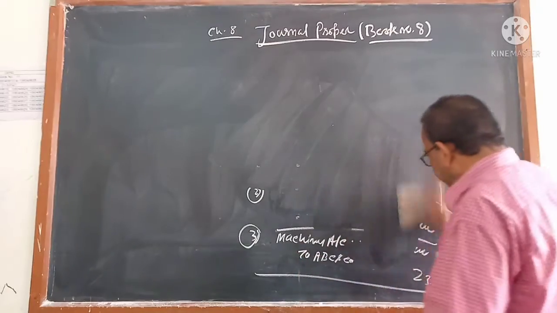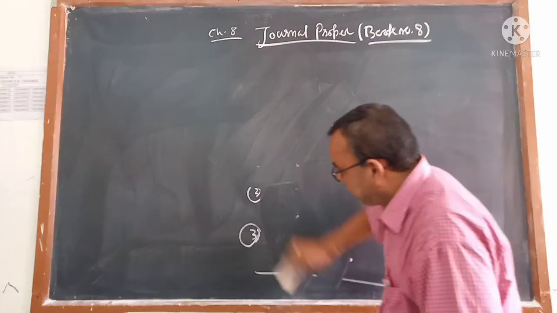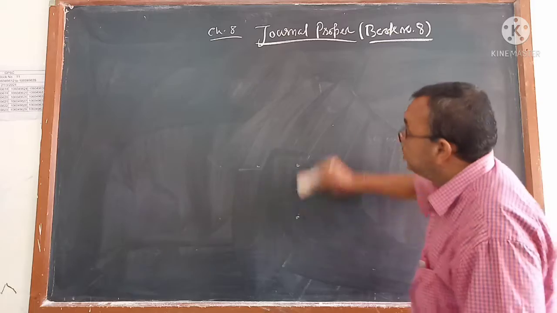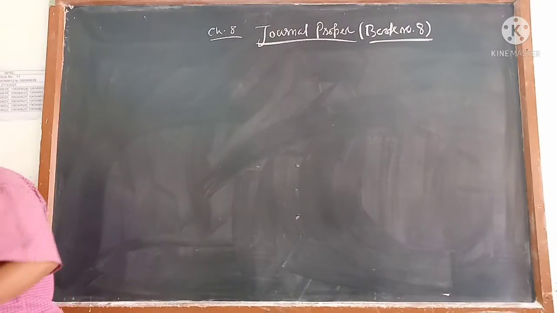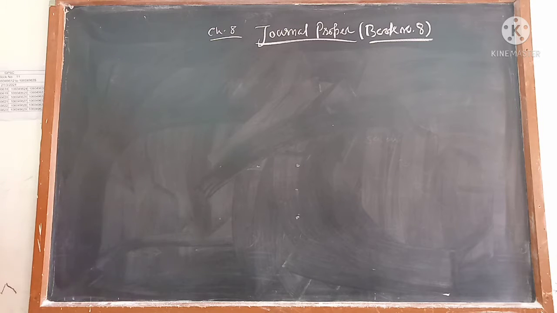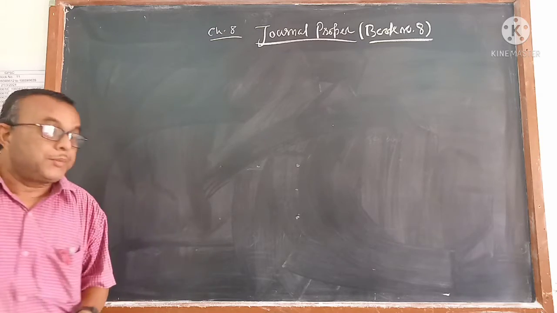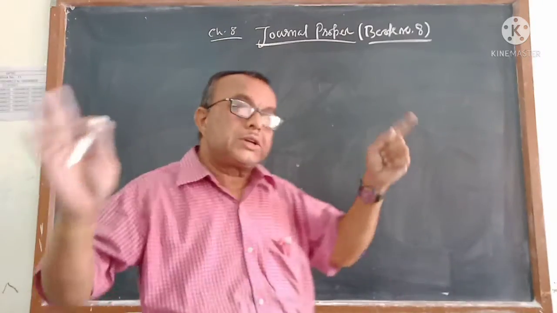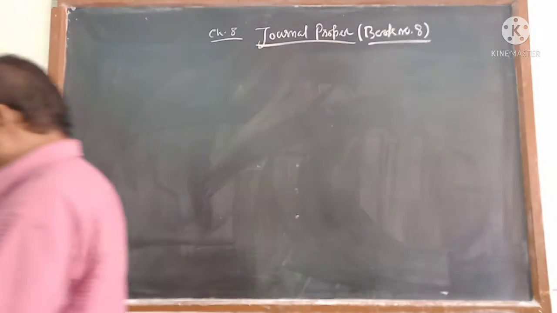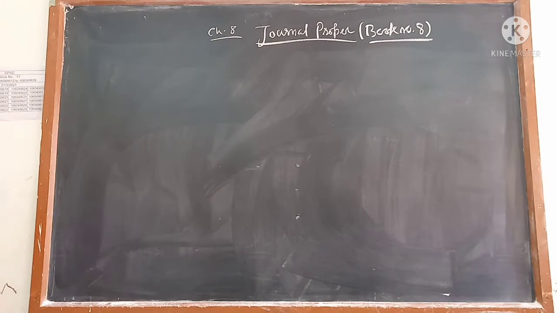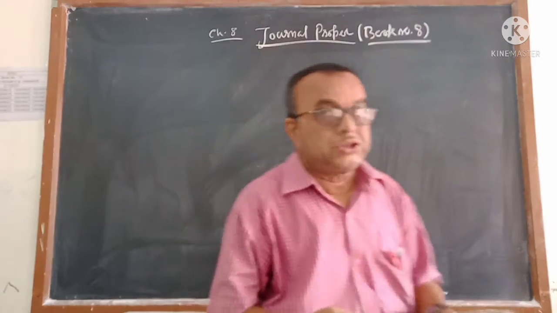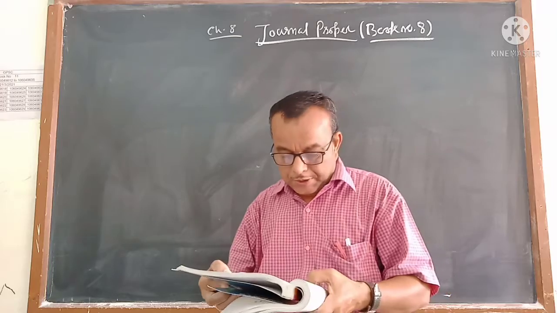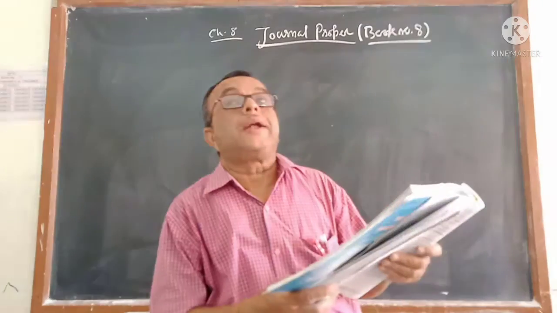The transactions not accepted by book number 1 to book number 7 are classified, and once again we have seen that there are a total of 6 types of transactions coming in book number 8, which is called journal proper. That is page number 191.